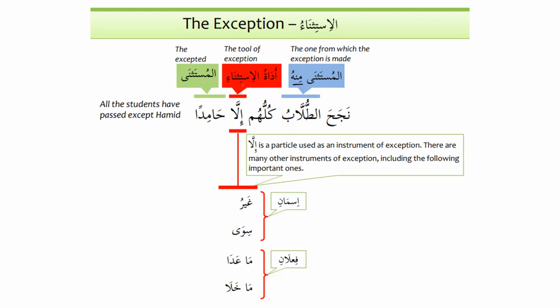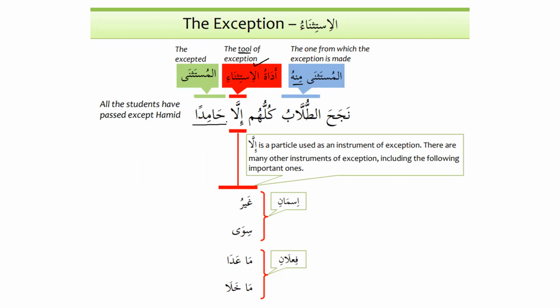Then we have adatul istithna, the tool of exception. And then we have al-mustathna, that is the accepted. So the tool comes in the middle. The thing or the person or whatever comes before it is called al-mustathna minhu, and whatever comes after that will be al-mustathna. So the one from which something has been accepted, then we have the tool of exception, and then we have the accepted. Let's look at the example. Najahat tullabu kulluhum illa hamidan. All the students have passed except Hamid.